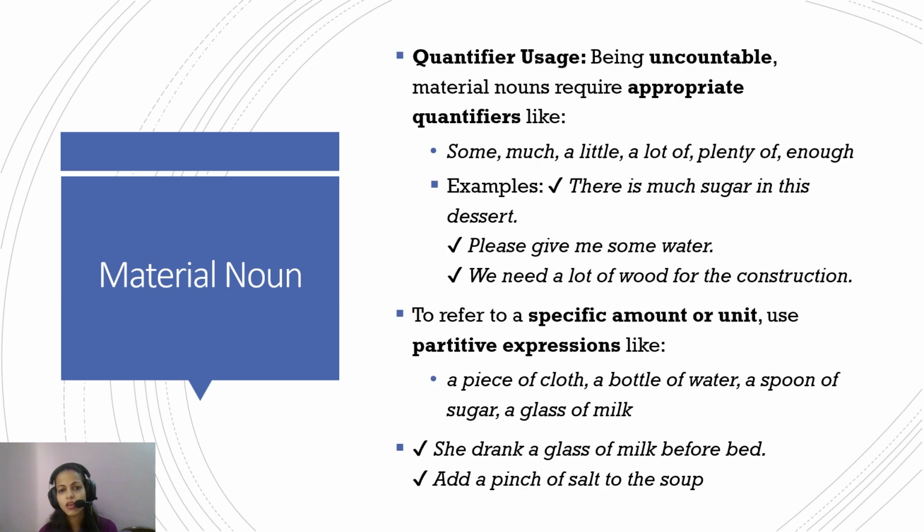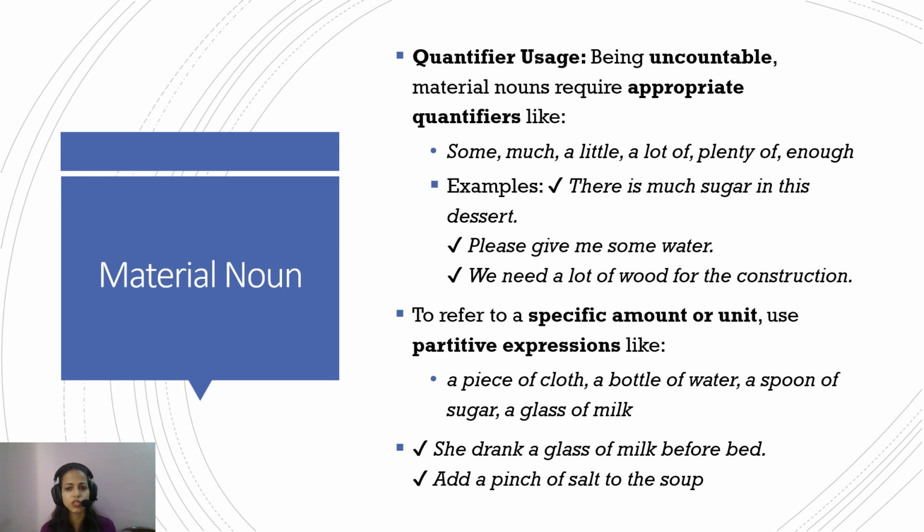Okay. So the quantifier usage. Being uncountable, material nouns require appropriate quantifiers. For example, some, much, a little, a lot of, plenty of, enough. So there is much sugar in this dessert. Please give me some water. So we have understood that when something uncountable is there, we use the quantifier of measure of quantity and not number. So there is much sugar.